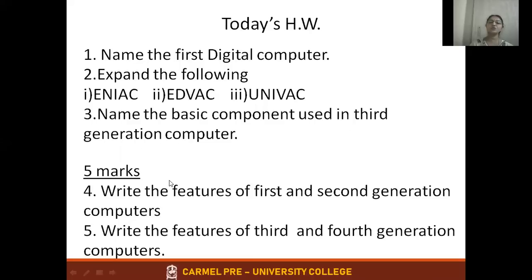Next, 5 marks. What questions are expected is, write the features of first and second generation computers. 3 features you should write. First generation 3 features, second generation 3 features. But in your notes, write down all the points. Sometimes they may ask 1 generation only for 5 marks. Then what you need to write? Minimum 5 features you need to write. Write the features of first and second generation. Write the features of third and fourth generation. This is the homework for you.